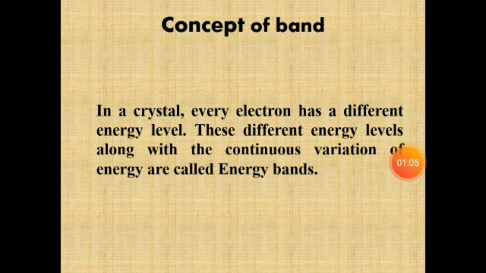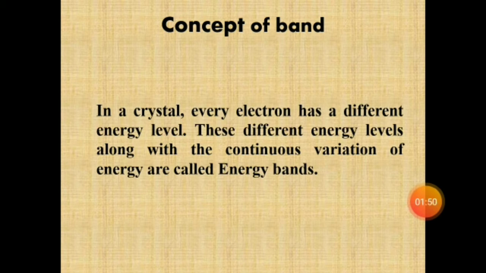The concept of bands: in a crystal, every electron has a different energy level. These different energy levels, along with the continuous variation of energies, are called energy bands. The energy band which includes the energy levels of the valence electrons is called the valence band. The energy band above it is called the conduction band. If no external energy is applied, the valence electrons stay in the valence band itself.